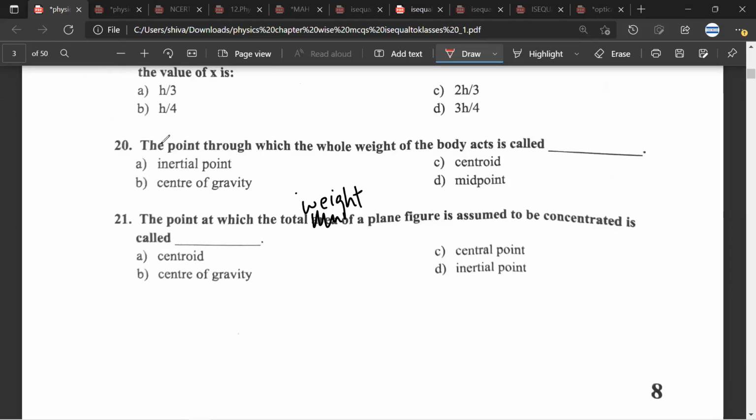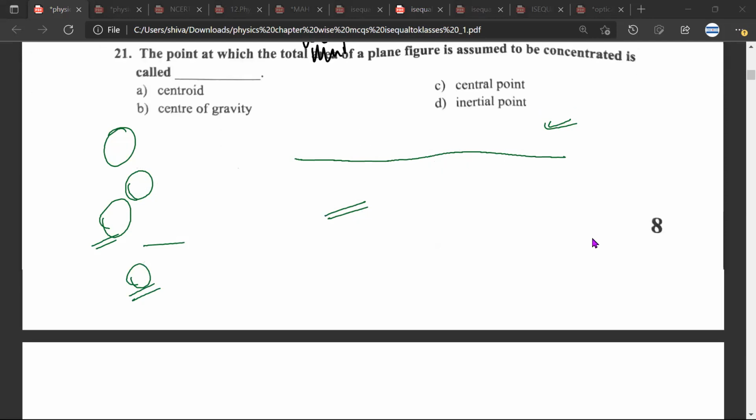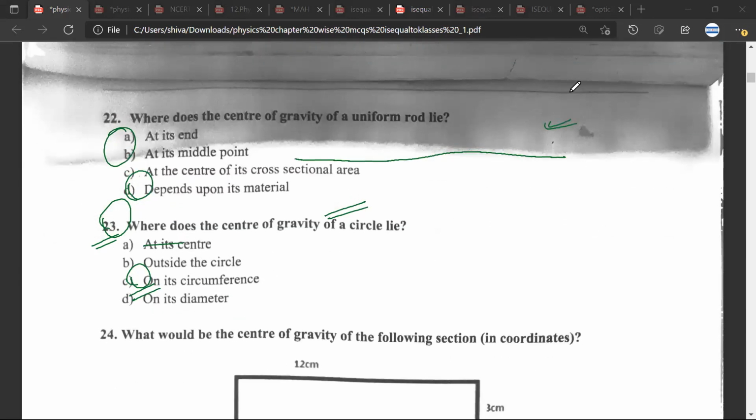The point through which the whole weight of the body acts is called the center of gravity. Great. Question number 21. The point at which the total weight of the plane figure is assumed to be concentrated is called the center of gravity. Question number 22.